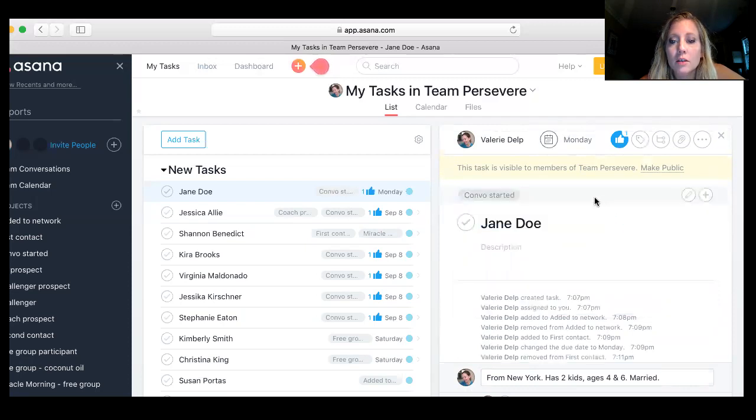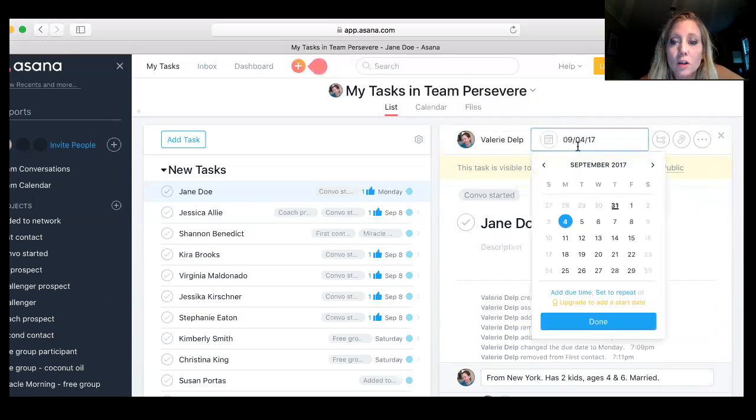Once I get her to that point, I'm going to go up here again and change the due date now that I've started speaking to her. I may put this out a couple more days just to let the conversation naturally flow. That way, if the conversation drops or she doesn't answer a question and a few days go by, it's a reminder for me to message her again, like, oh, hey, sorry, we lost touch. Did you see my last message?